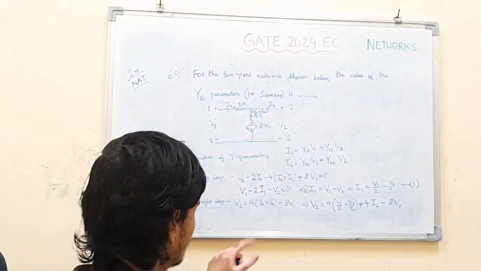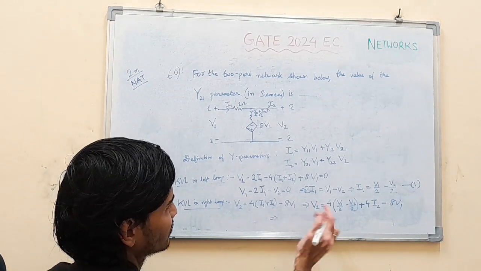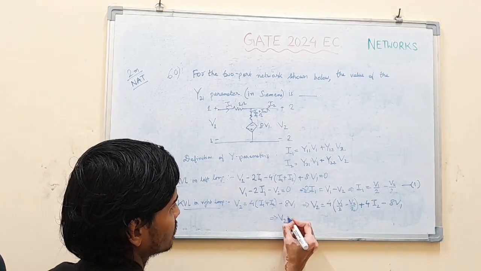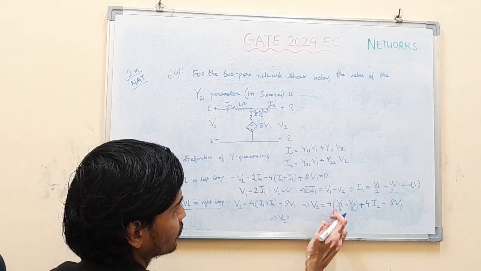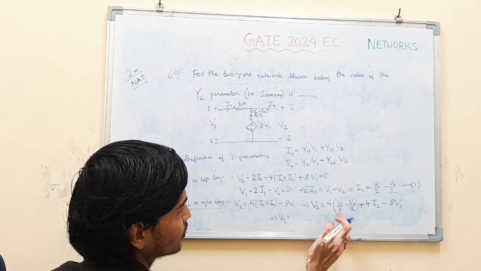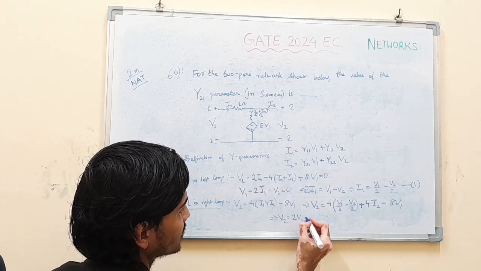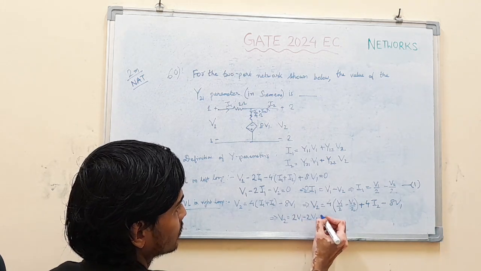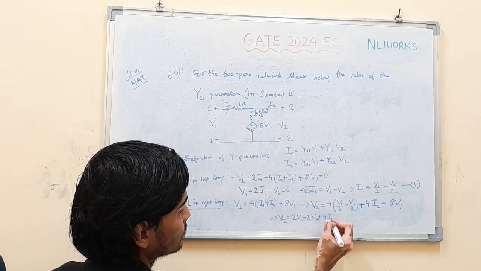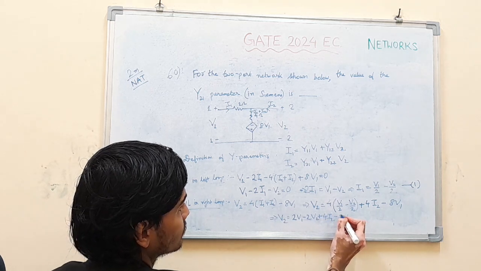Let's simplify it further. V2 equal to 4 into V1 by 2 minus 2 V2 by 2, that is 2 V1 minus 2 V2, plus 4I2 minus 8 V1.